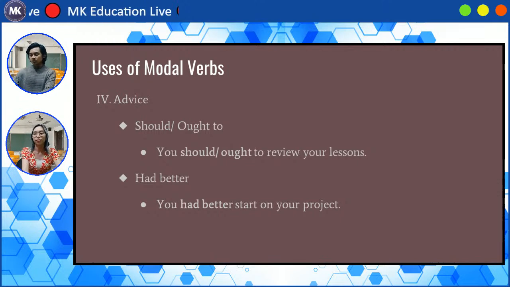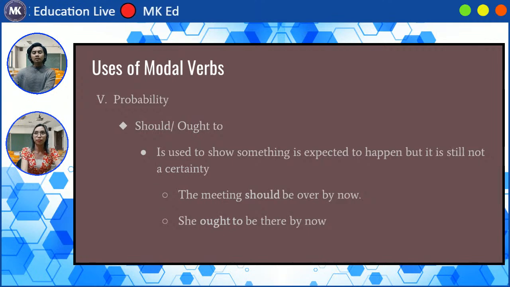Okay, so next let's go on to our next topic, probability. Probability talks about how likely something is to happen. So we have this modal for probability, should or ought to. It is used to show that something is expected to happen, but there's no certainty. You're still not 100% sure that it will happen.